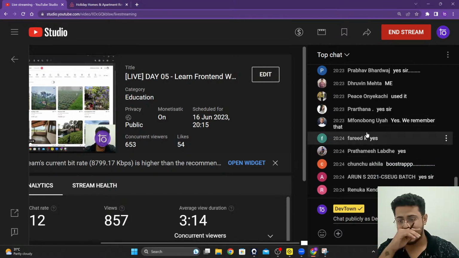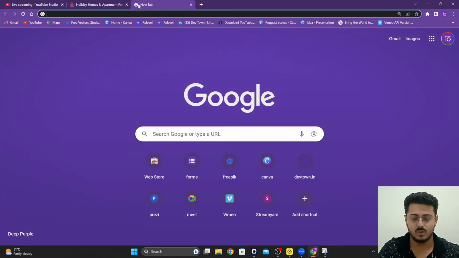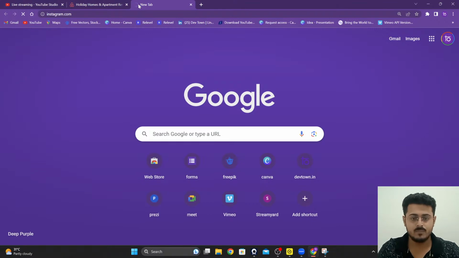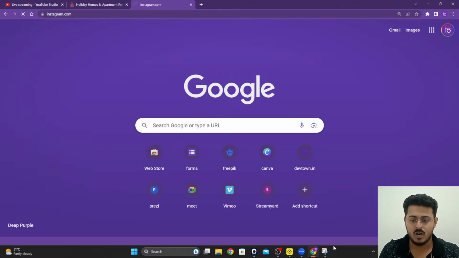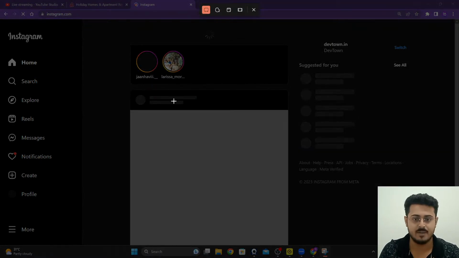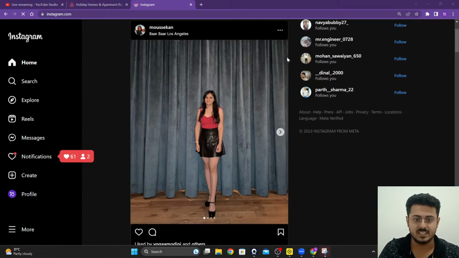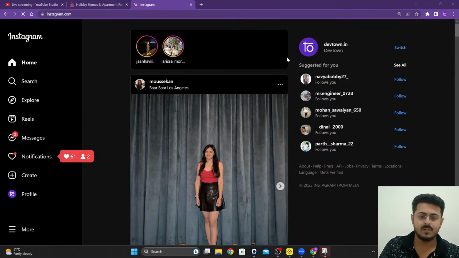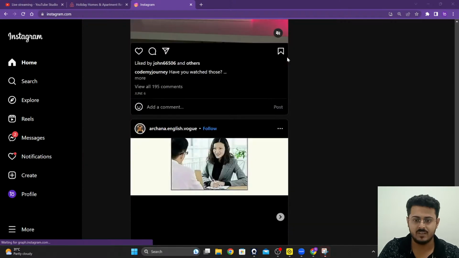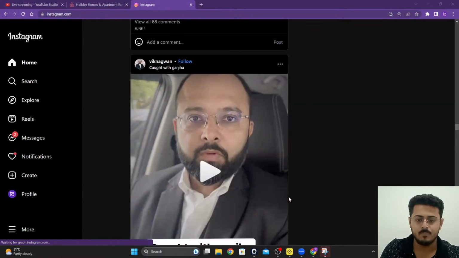So what does React.js do? Let us try to understand it. When I go to Instagram, let's go to Instagram itself, and let us take a snapshot of Instagram. Let me make it a little bit smaller right over here so that we are able to see something. If you guys are able to see, if I scroll down below at some particular point of time, it refreshes the page for me and it loads up more posts for me.